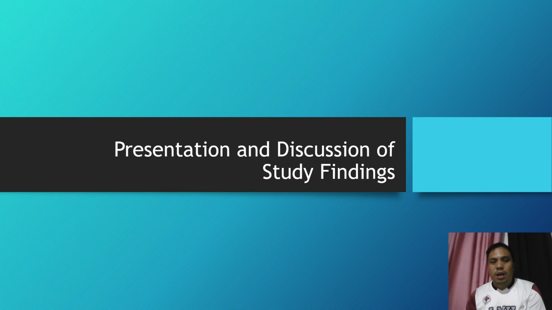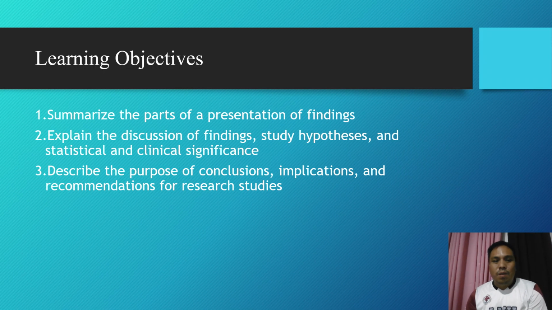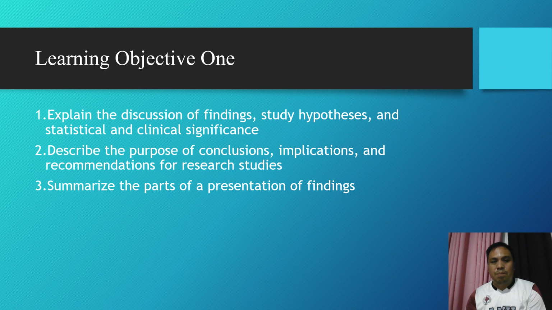Our topic for today talks about the presentation and discussion of study findings. Our learning objectives are to summarize the parts of a presentation of findings, explain the discussion of findings, study hypotheses, and statistical and clinical significance. We will also describe the purpose of conclusion, implications, and recommendations. What are the purposes of conclusion, implication, and recommendation for research studies, and summarize the parts of our presentation of findings.